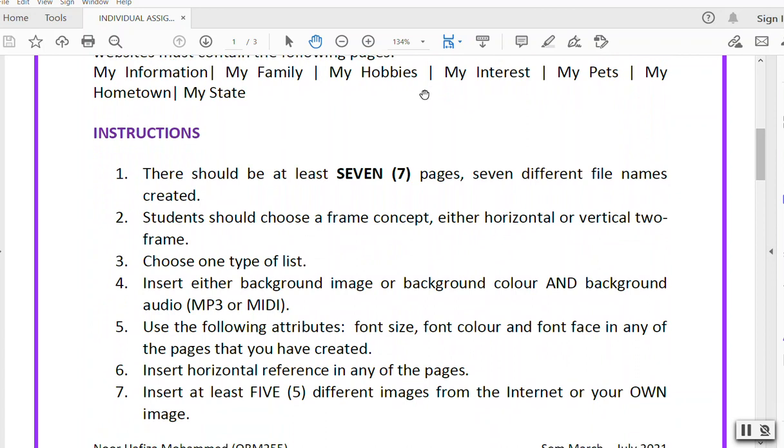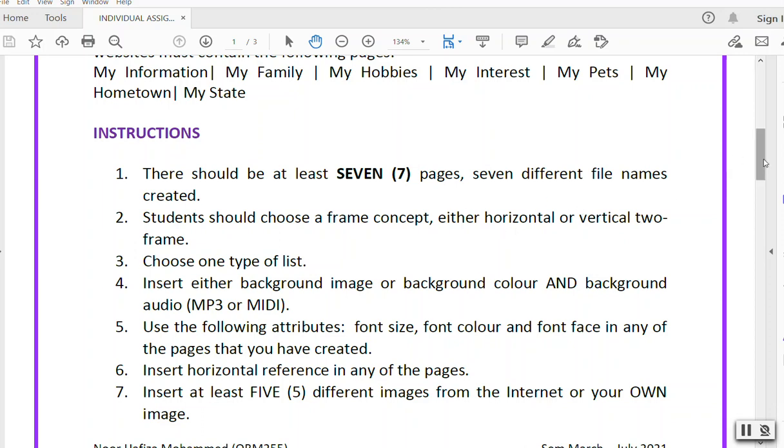The first thing that you need in order to get full marks is to have 7 pages, or in other words 7 different file names. You need to save them in one folder, and then you need to have 7 in Notepad and also 7 in HTML. That's the first requirement. Number 2, you need to have a frame concept, either horizontal or vertical or a combination of both. You can choose either one.